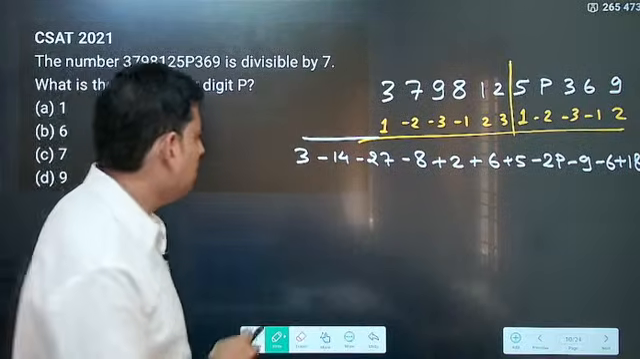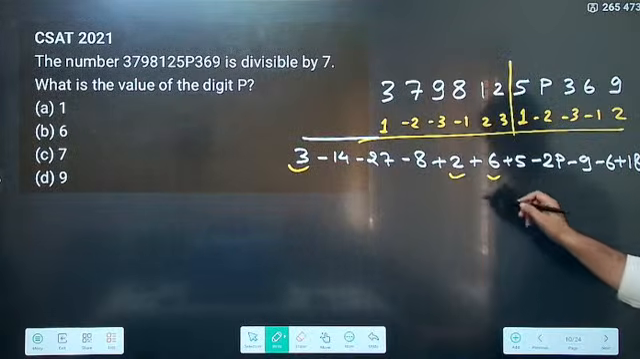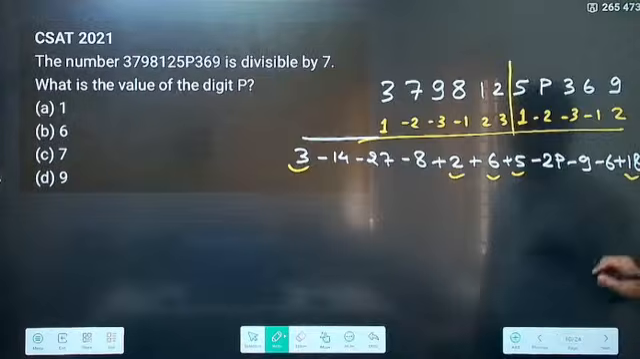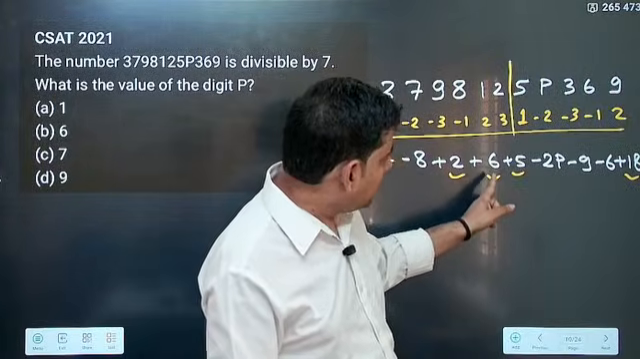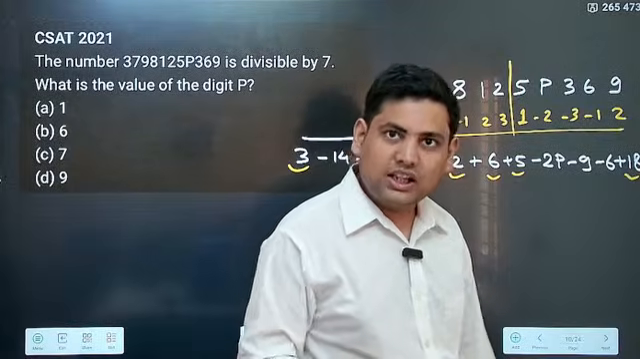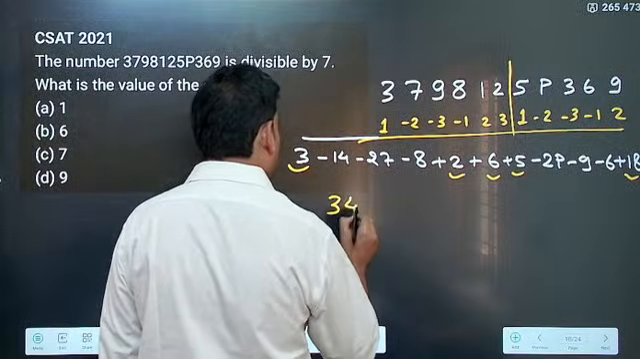Correct? Now what you do is collect all the positive terms. So 3 is here, 2, 6, 5, 80. What do you get? 3 plus 2 is 5, 5 plus 5 is 10, 10 plus 6 is 16, 16 plus 18 will be 34. So this becomes positive 34.